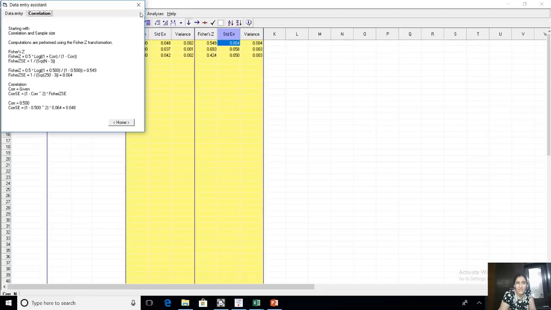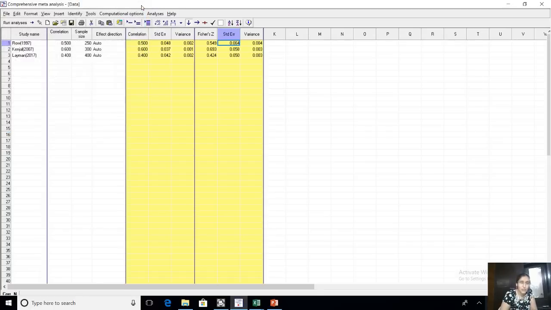Variance, all formula there. They're also there in the PPT in case you want to study them. Okay, so this is what it has done. It has converted all these correlation values of 0.5 into 0.549. So from correlation value it has converted into Fisher's Z. A consolidated Fisher's Z total, I mean average weighted, will then be converted back into correlation. Every value of correlation is converted into Fisher's Z.